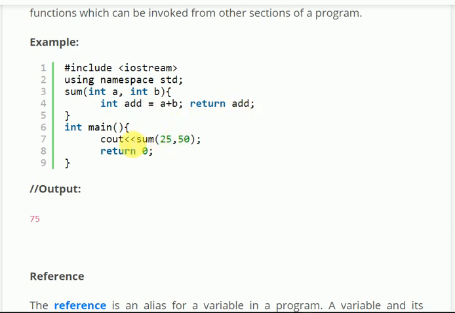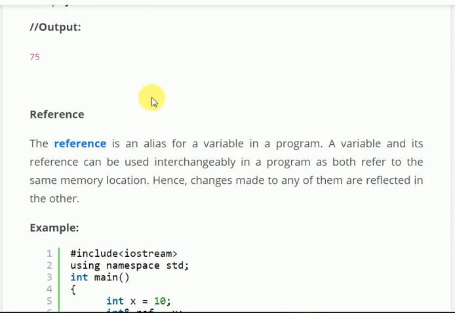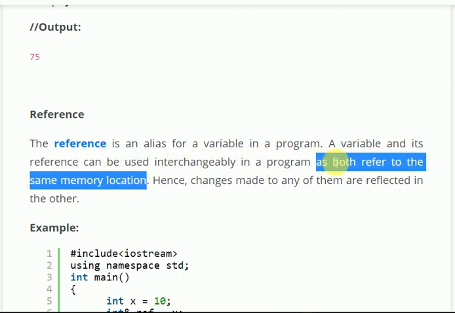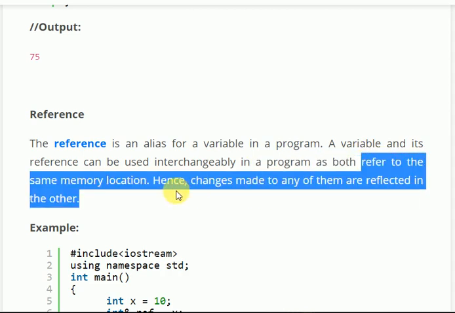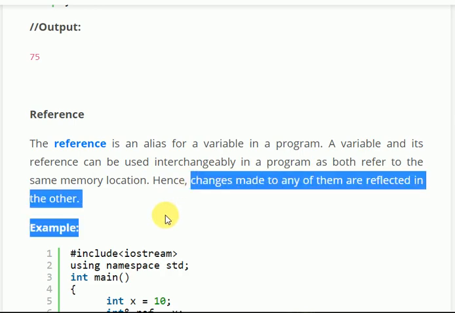So once you get cout to 75, 75 is printed simply. Now reference. The reference is an alias of a variable in a program. So a variable and its reference can be used interchangeably in a program, as both refer to the same memory location. A reference to a variable and the variable both have the same memory location, so any changes made to any of them are reflected in the other.